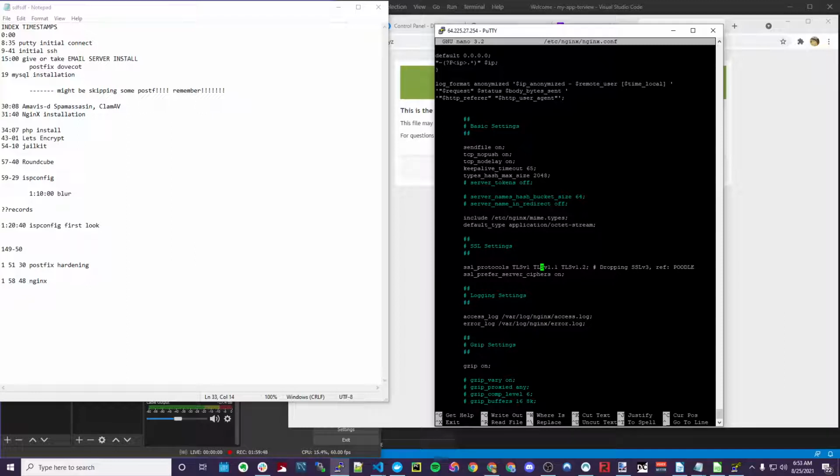There's no protocols. I'm so getting stressed out from this right now. I'm getting stressed because I need to get to this front end.